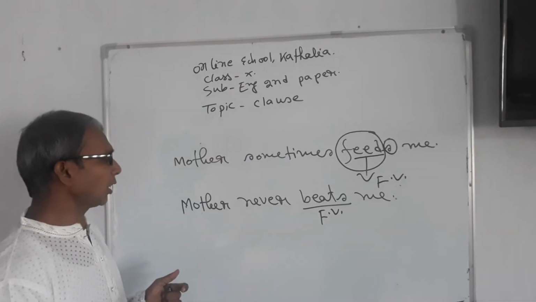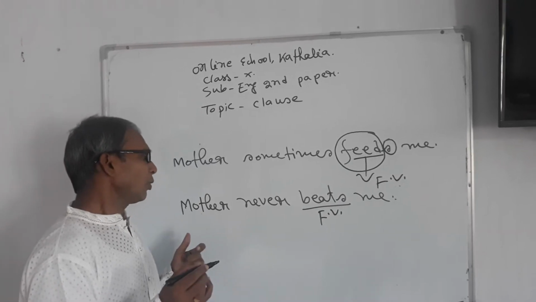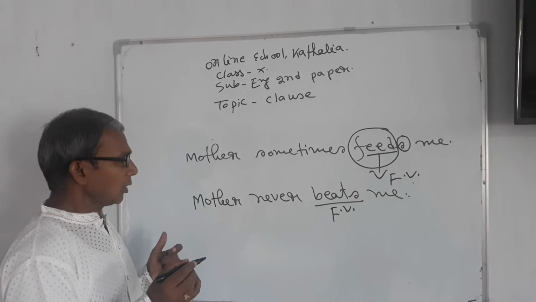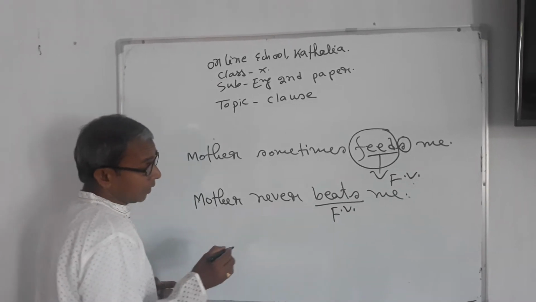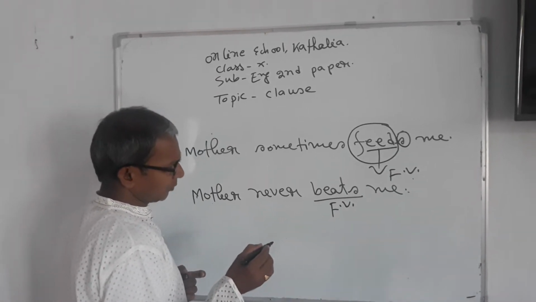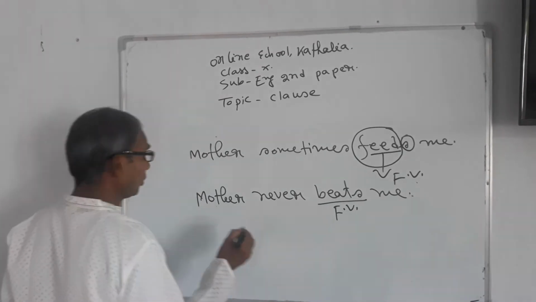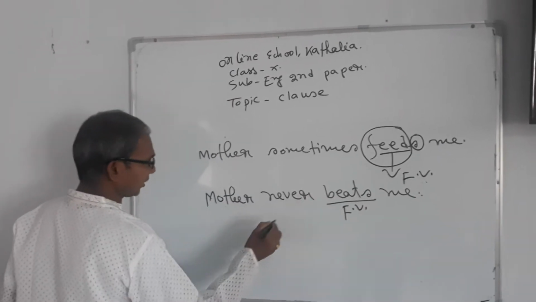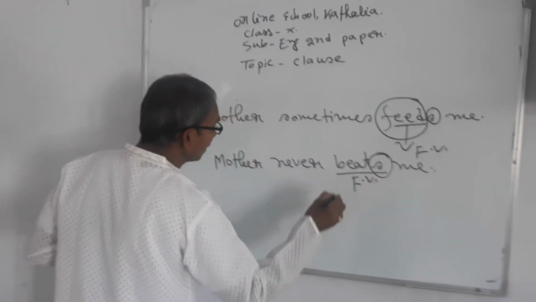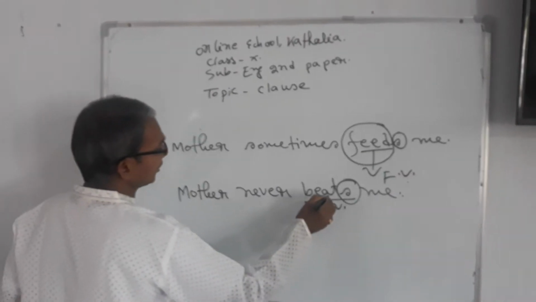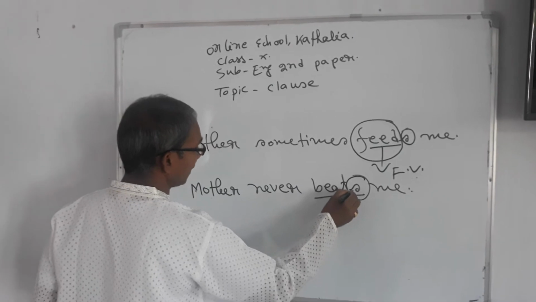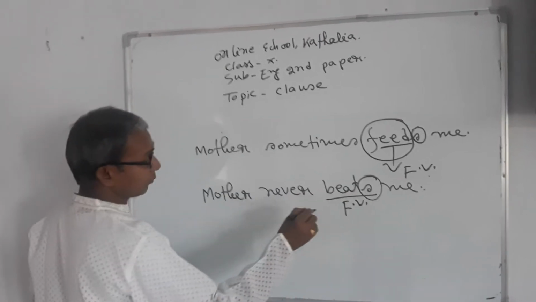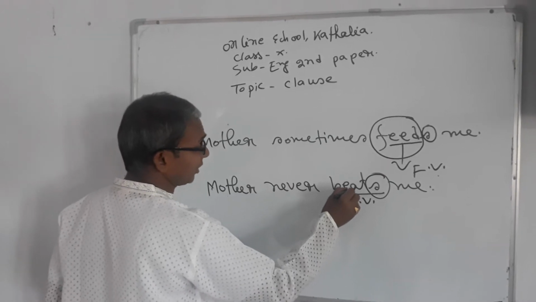In Bengali locally we can say where there is a finite verb, there is a clause. Without a finite verb, a clause cannot be composed. So I am going to write down another example of this sentence. We can also say it is a finite verb because this verb contains s at the end of it. So it is another symptom of the identification of finite verb.